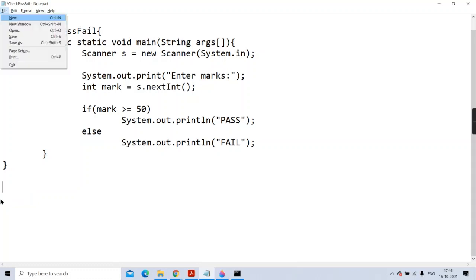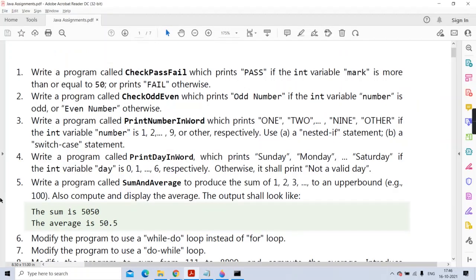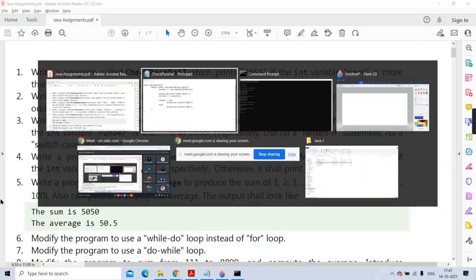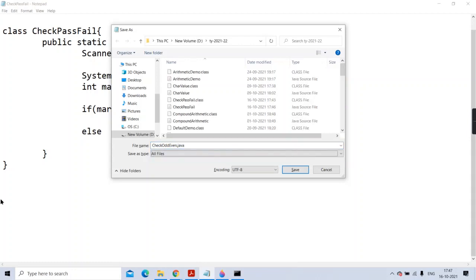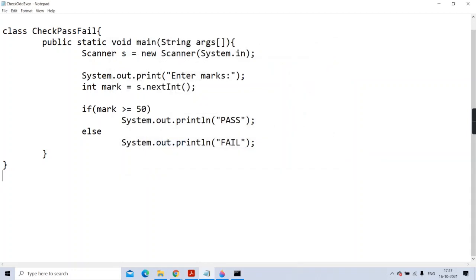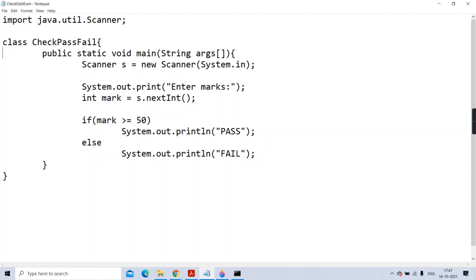So what I'll do is save it, save as, and they have said to give the class name as check odd even. So I'll give the name as checkOddEven.java. I'm just saving it with that name. Here we'll change it to check odd even.